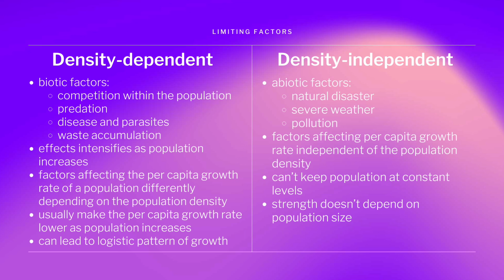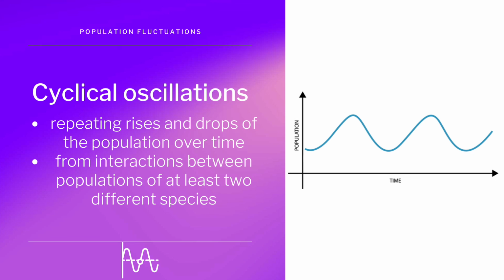Take a forest fire as an example. The fire would not care about the number of organisms living there, and would not make any adjustments to regulate the population. Organisms inhabiting the area are independent figures who cannot do anything but adapt to the changing environment. This leads to abrupt shifts in the population size. Populations can fluctuate in density in many different patterns. Even without the abiotic factors, populations do not always have a stable carrying capacity.